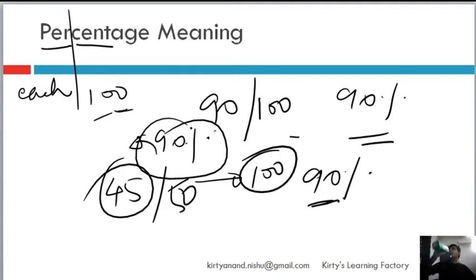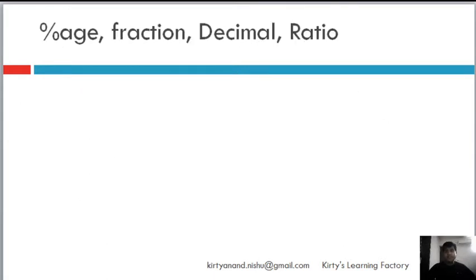So percentage is a method using which we express value of something with respect to 100. That in comparison to 100, what is the value of this one? That is the meaning of percentage.